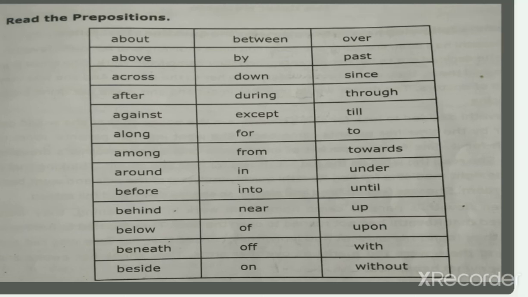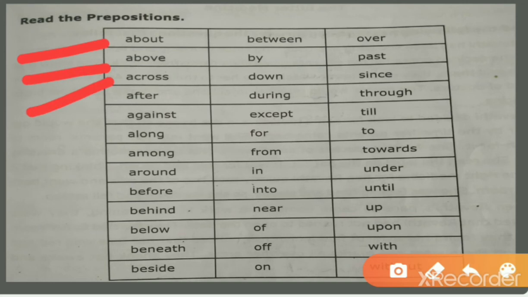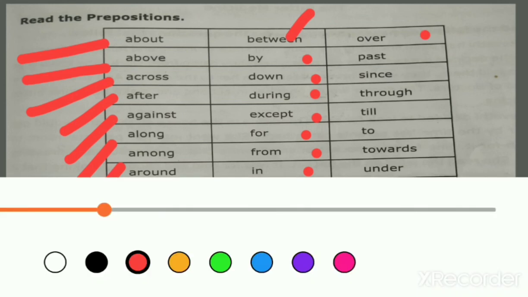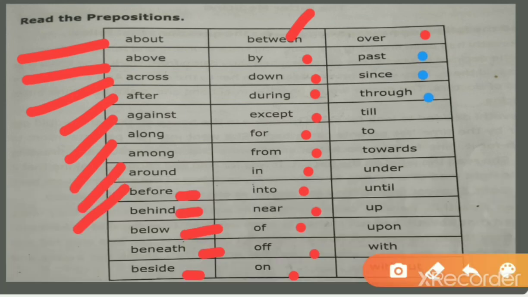Let's read this: about, above, across, after, against, along, among, around, before, behind, below, beneath, beside, between, by, down, during, except, for, from, in, into, near, off, on, over, past, since, through, till, towards, under, until, up, upon, with. These are the prepositions.